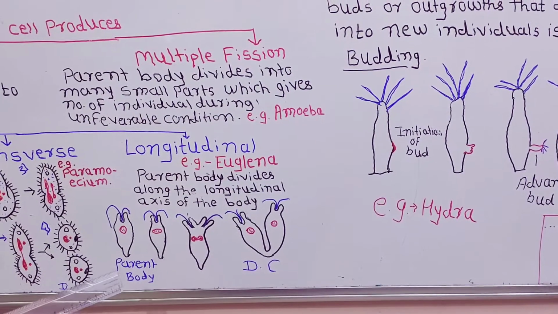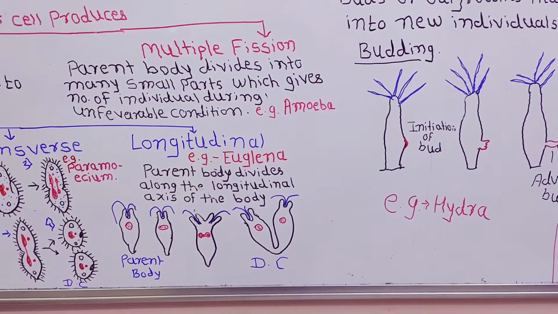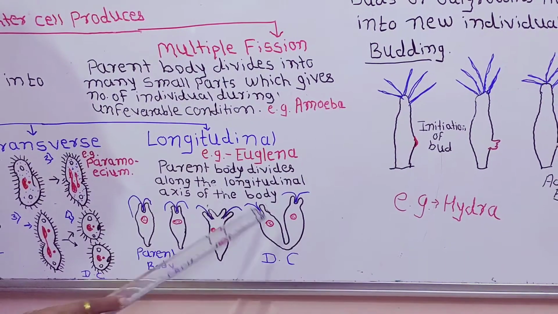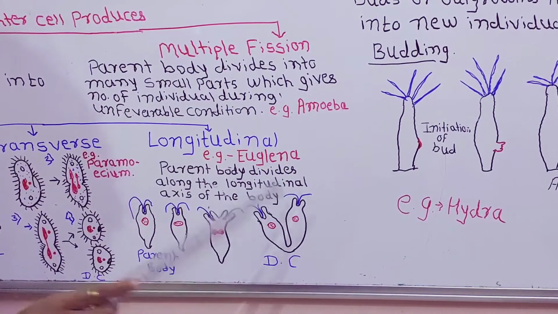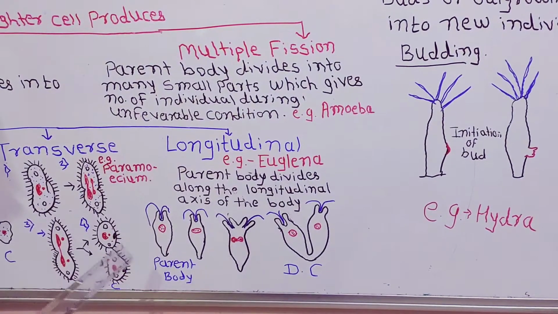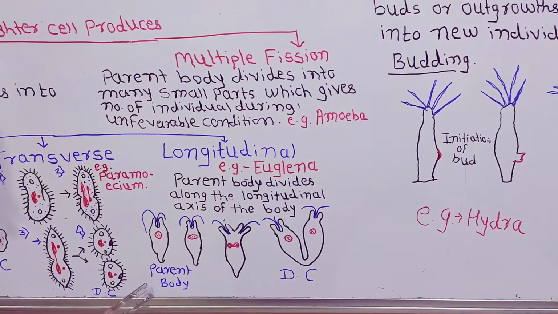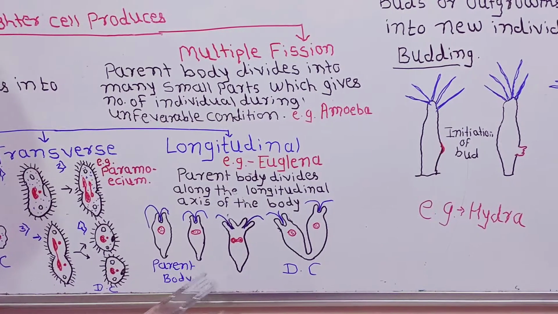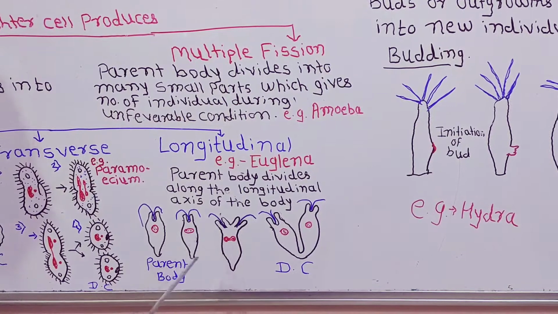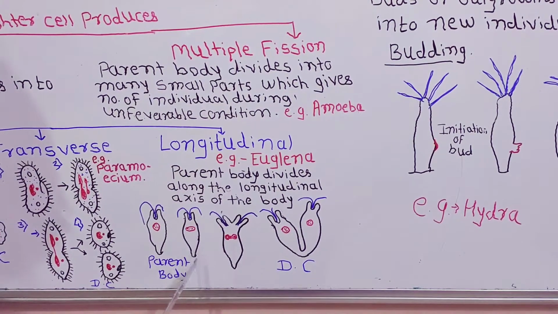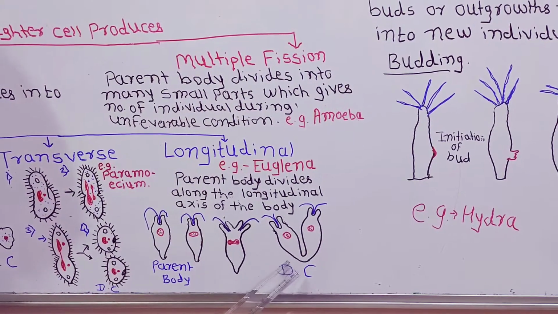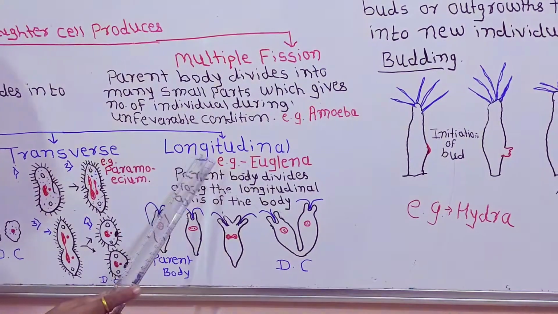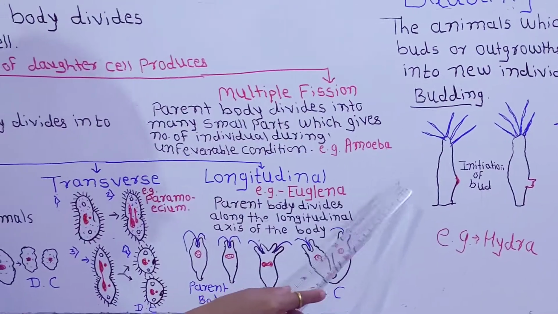Third type of fission is longitudinal binary fission. In this type of fission, the parent body divides along the longitudinal axis of the body. For example, euglena. In euglena, this is the parent body. From that, the body is divided longitudinally, and that is the formation of two daughter cells. It's called a longitudinal binary fission.